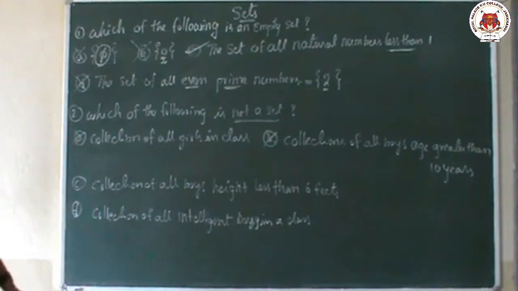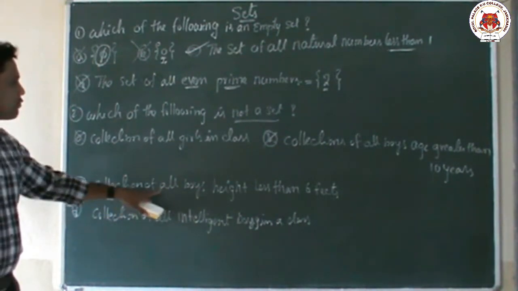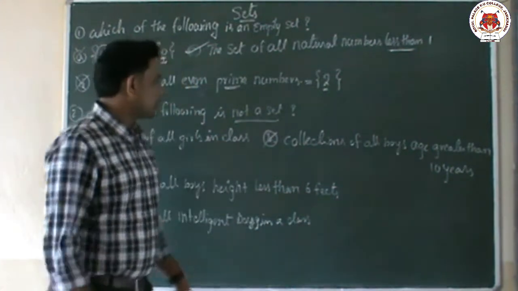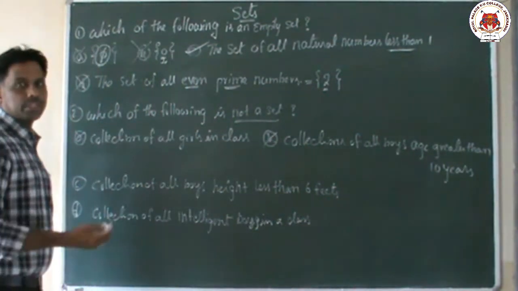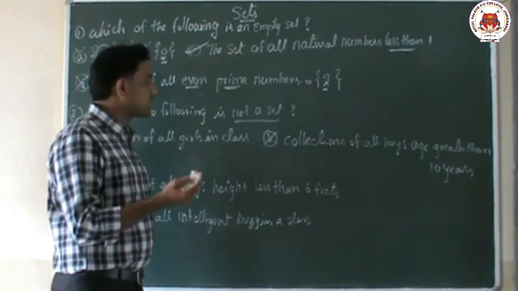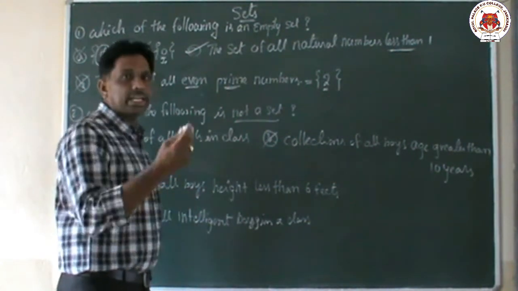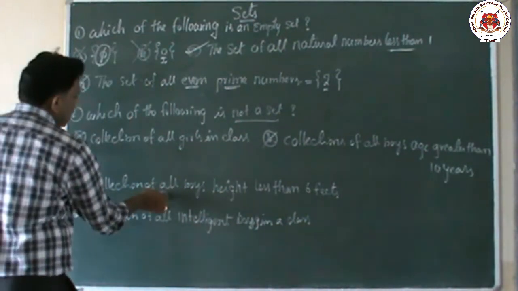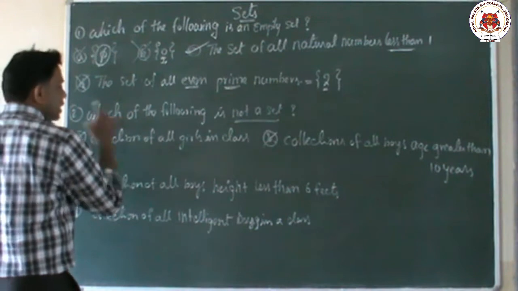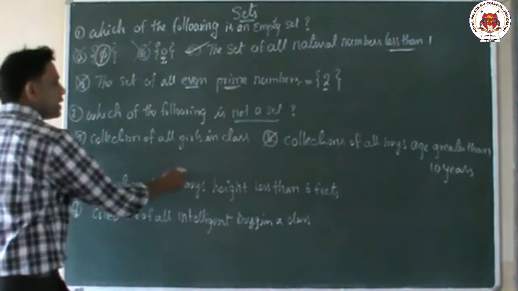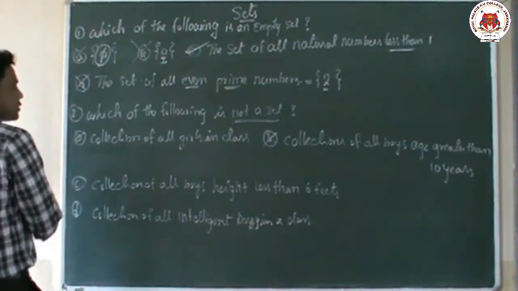Now come to the third one: collection of all boys whose height is less than 6 feet. This one also we can define, because students have different heights: 5 feet, 3 feet, 4 feet, 2 feet, 5.8 like that. Now we can define these answers. So this is also a set. Collection of girls is a set, collection of boys is a set, and the boys whose height is less than 6 feet is also a set.